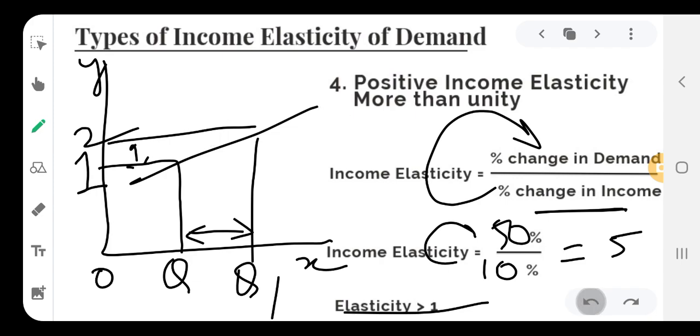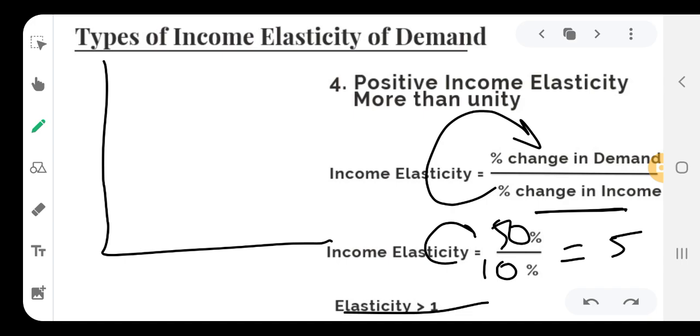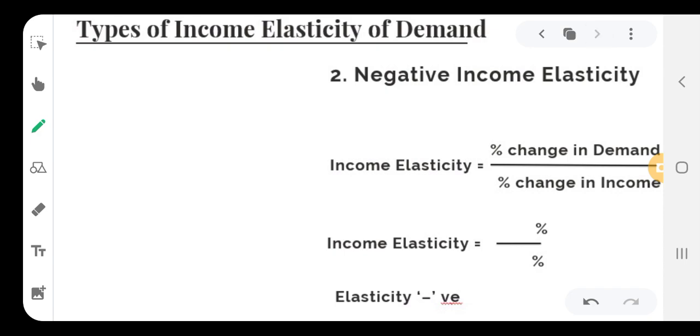After discussing this particular type of income elasticity of demand, in brief I will explain. This is the flatter demand curve, and this flatter demand curve shows that a small proportionate increase in income will bring a more proportionate increase in demand. After discussing this, now we will move towards the last type of income elasticity of demand, that is negative income elasticity.